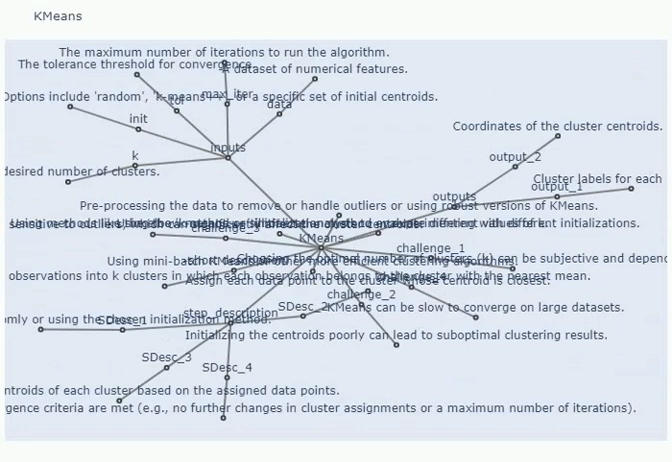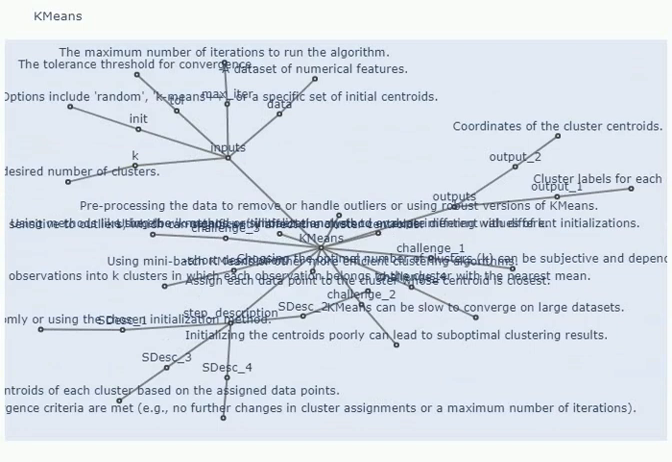Challenges. Challenge 1: Choosing the optimal number of clusters, k. Determining the appropriate number of clusters is a crucial part of using k-means. There are various methods for finding the optimal k, such as the elbow method or silhouette analysis.